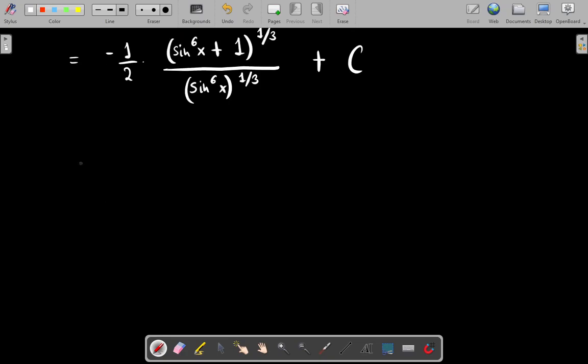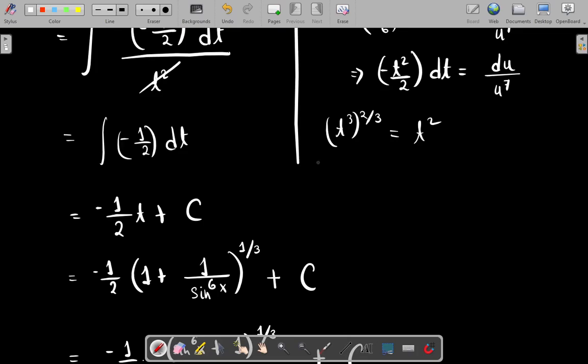Okay, so this now becomes minus half times, this is sin to the power 6/3, so this is just sin square x. And this one is just sin to the power 6x plus 1 whole raised to the power 1/3.